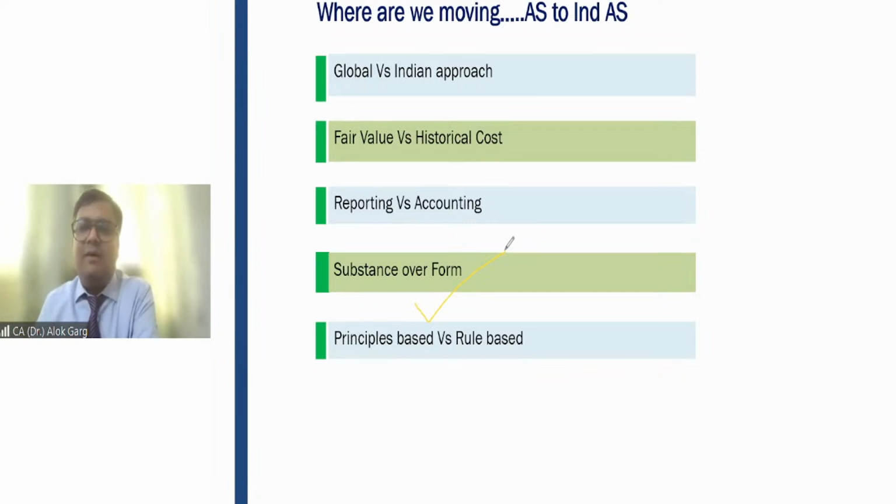And friends, that is why redeemable preference share capital has been considered as a liability in Ind AS and IFRS, and it was considered as a capital in accounting standard. Is that clear? So friends, going by the substance over form, this preference share capital is a liability, not an equity. Okay. So friends, if I talk about consolidation standard, leases standard, revenue standard, financial instrument standard, you will realize